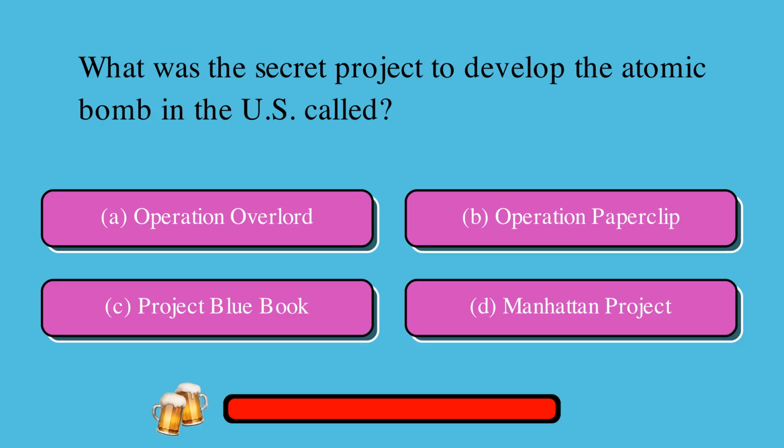What was the secret project to develop the atomic bomb in the U.S. called? A, Operation Overlord, or B, Operation Paperclip, or C, Project Blue Book, or D, Manhattan Project? The correct answer is D, Manhattan Project.